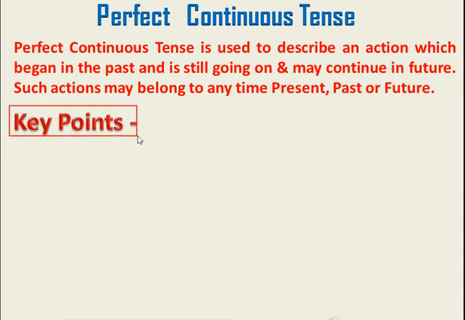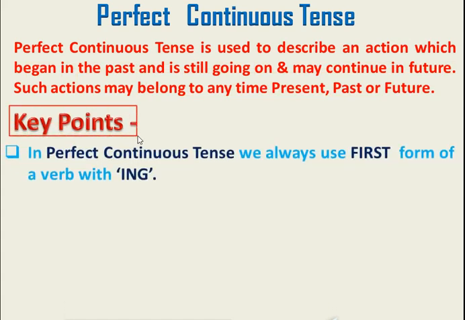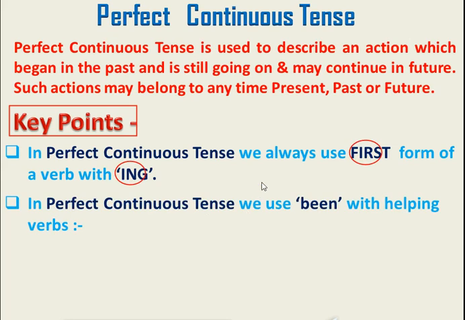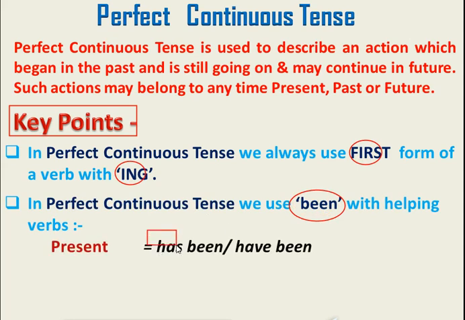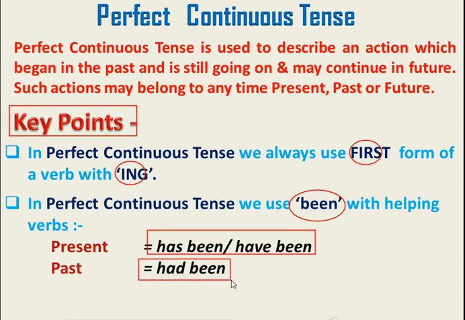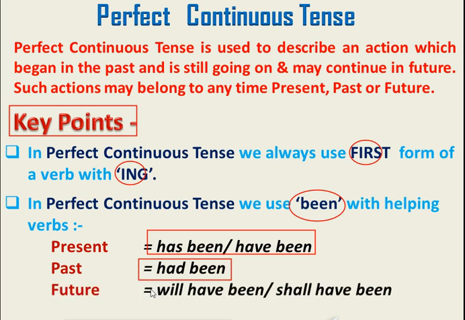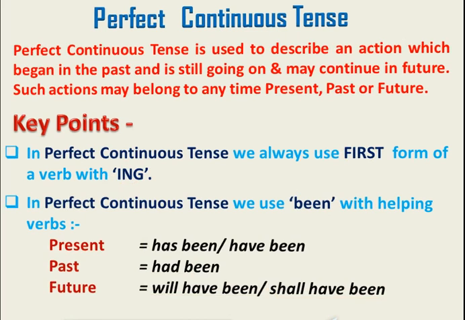Let's talk about some key points for perfect continuous tense. Students, in perfect continuous tense, like a continuous tense, we'll always use first form of verb with ing. In perfect continuous tense, we'll use been with all the helping verbs. Such as in present tense, we'll use has been, have been. In past, we'll use had been. And in future, we will use will have been and shall have been, according to the subject in the sentence.